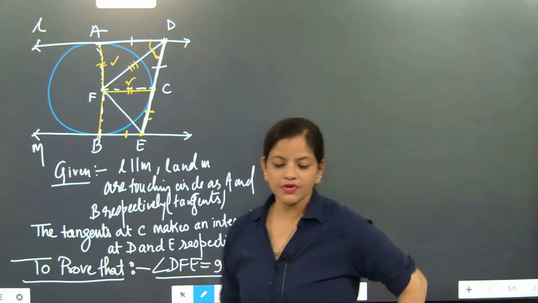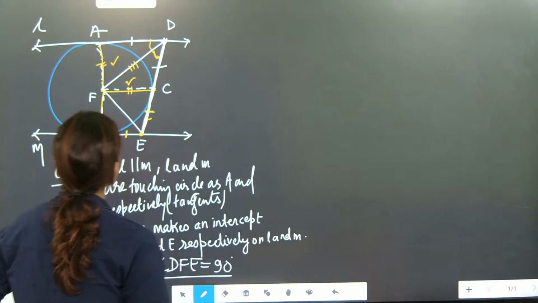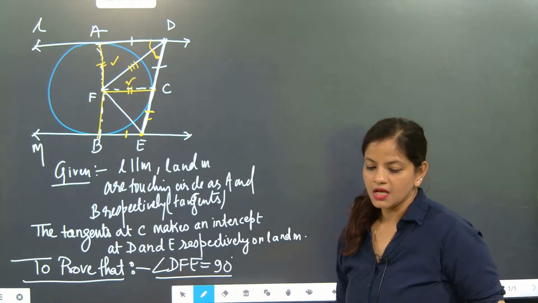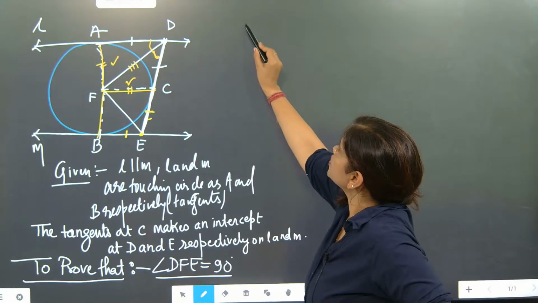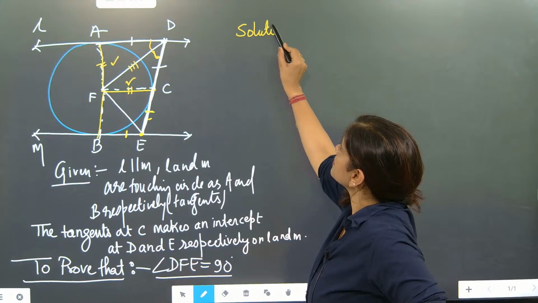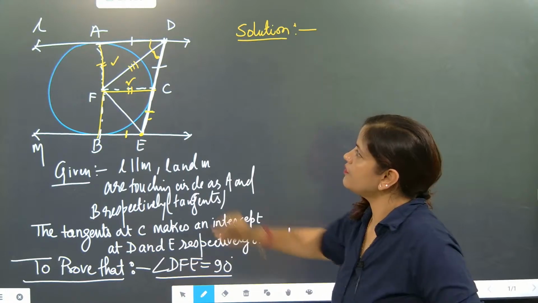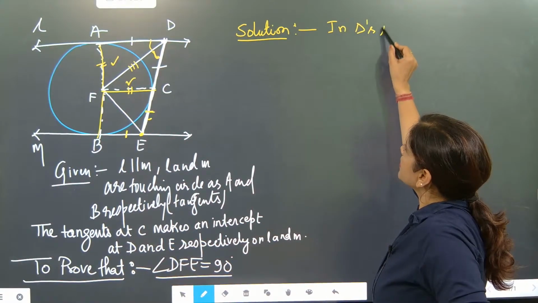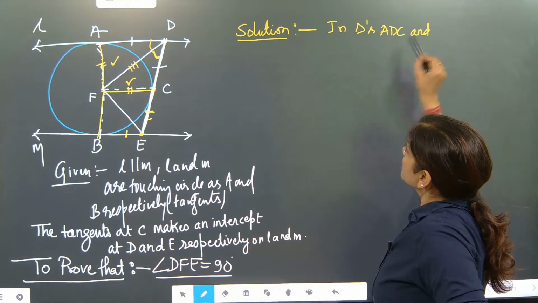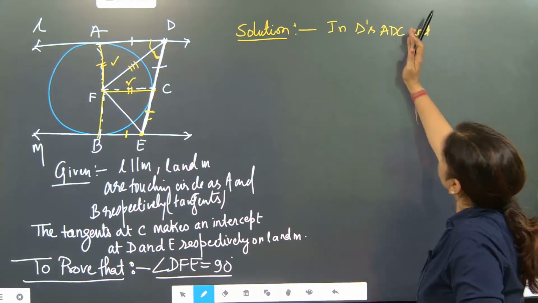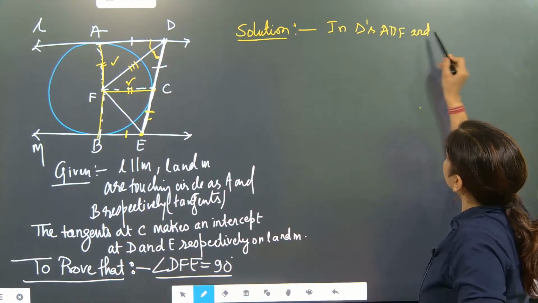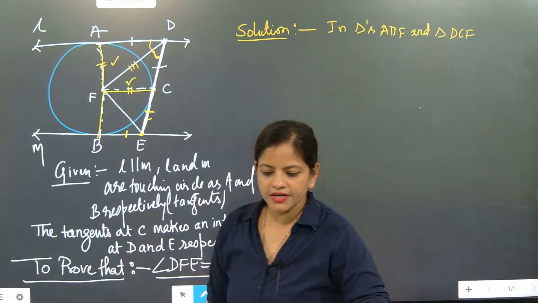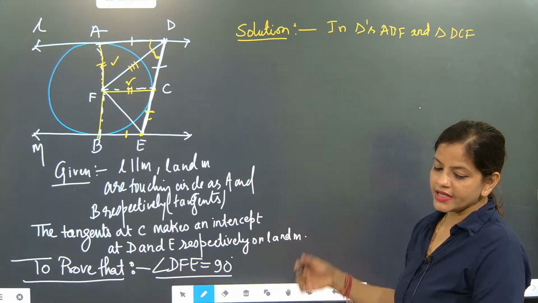Nice. So now beta, shall we do that work? Can we go for that one? Now check this one out. When we talk about these two triangles, in solution we will write AD is equal to AC. So we'll write in triangles ADF and DCF. These are the two triangles ADF and DCF.